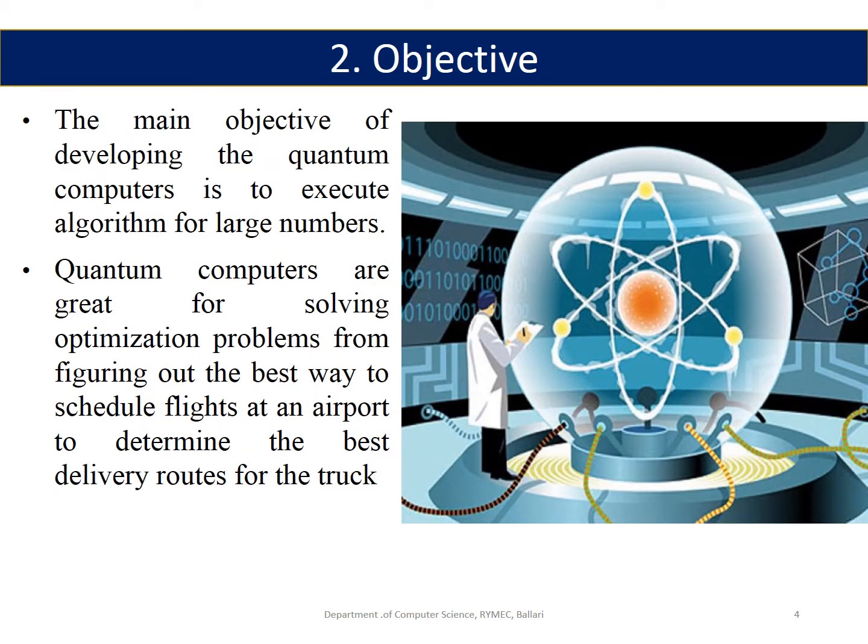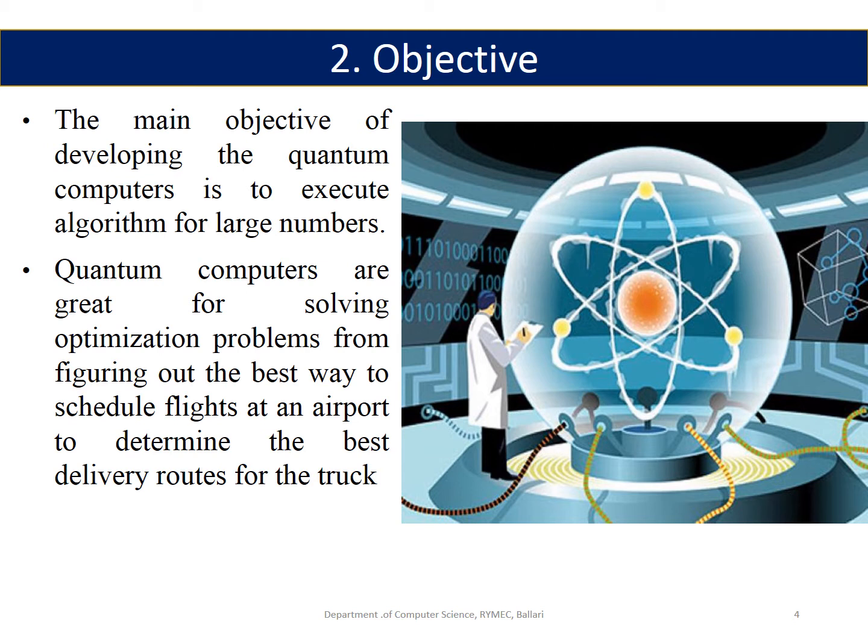Objective. The main objective of developing quantum computers is to execute algorithms for large numbers. Here, there are two algorithms, Grover's algorithm and Shor's algorithm. Shor's algorithm is a polynomial-time quantum algorithm for integer factorization, whereas Grover's algorithm is a quantum algorithm that finds with high probability the unique input to a black box function that produces a particular output value.